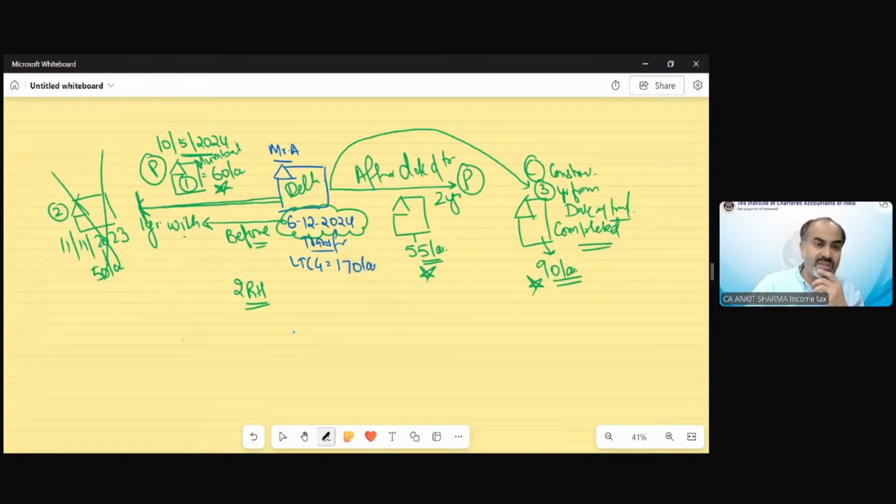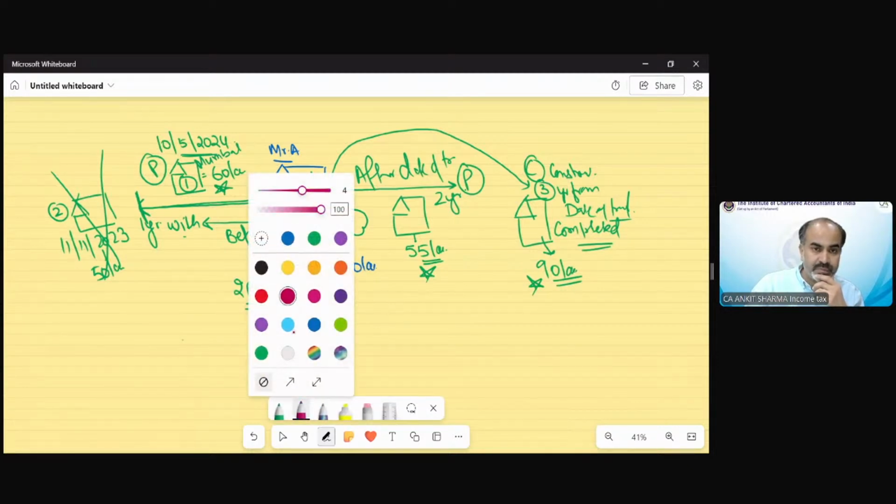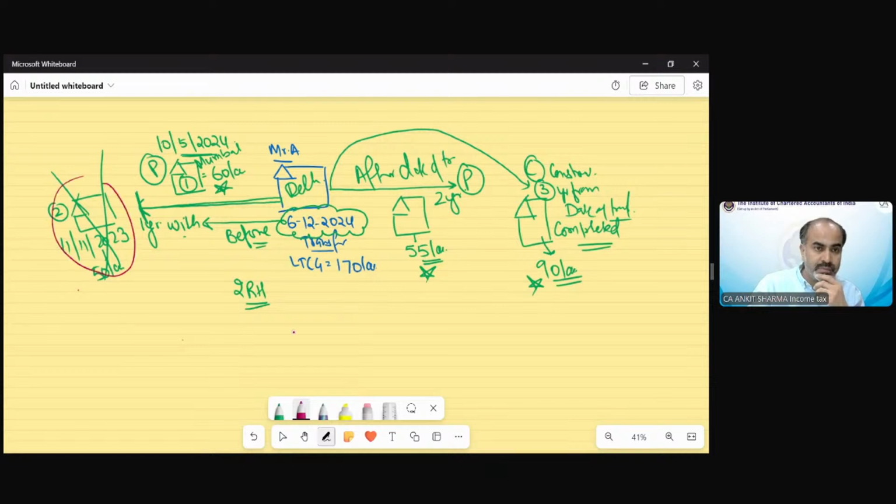you can see the first one which has been purchased is outside the purview. The first house, the second, has been outside the purview. This third house is also eligible for exemption. And this fourth is also eligible for exemption because he has constructed this property within 3 years. If that had been constructed after 3 years, this would also be outside the purview of exemption.